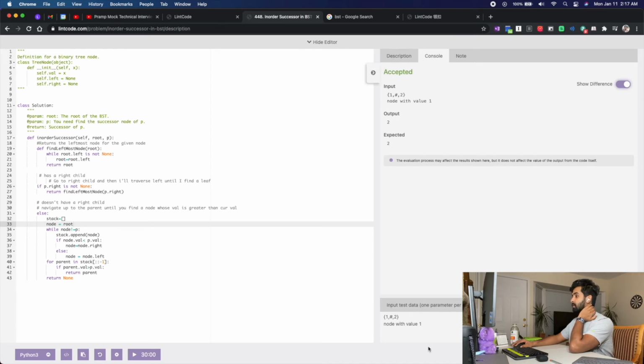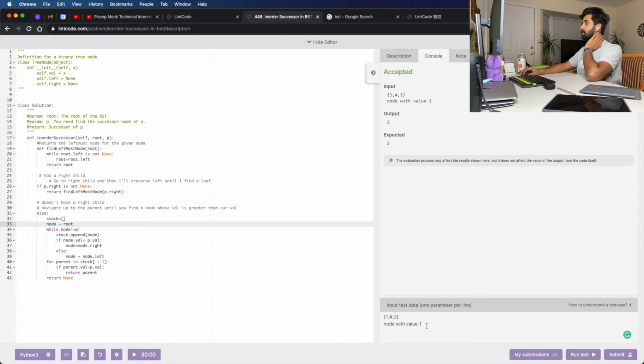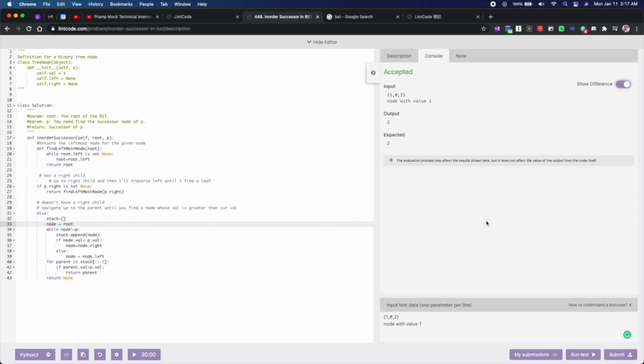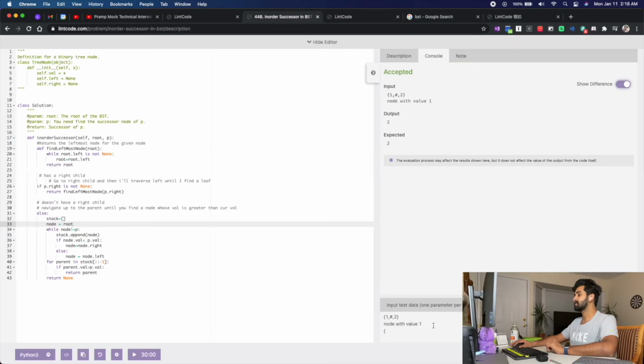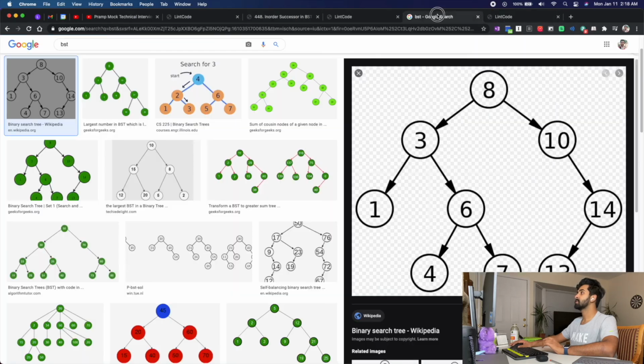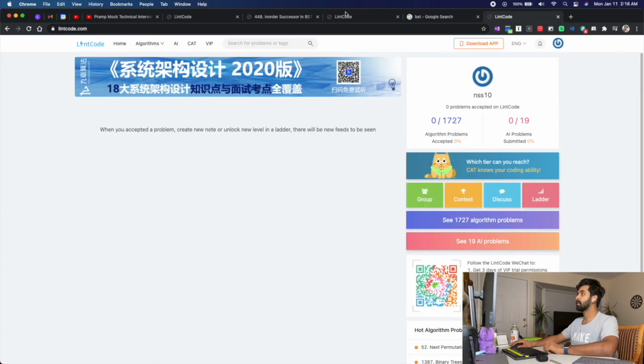I accept it. Okay, this is how I input values. This is a simple case. Output expected is one parameter per line. So I'm supposed to give a tree node with value 1. Okay, this is a little crazy. How to understand a test case. Writing test cases is a little tricky. Let's try it anyway. So for this BST, we have 8, 3, 10, 1, 6, hash, 14. Okay, let's go ahead and give that.